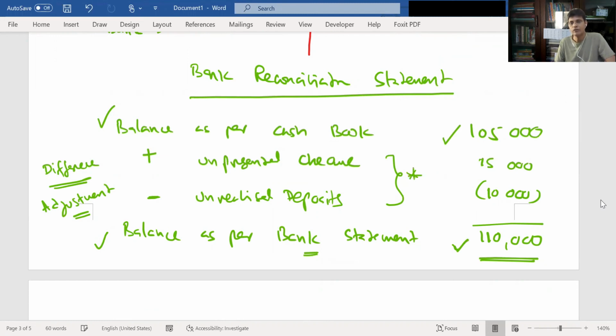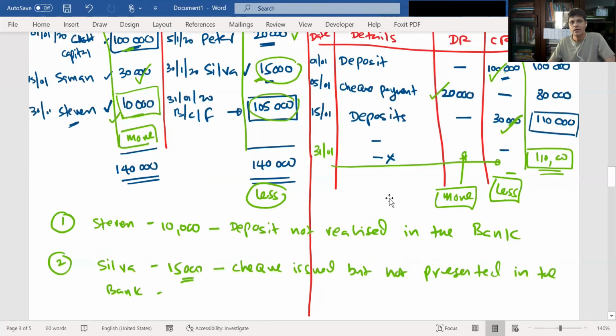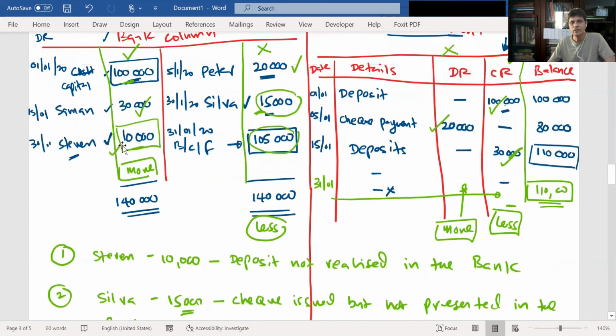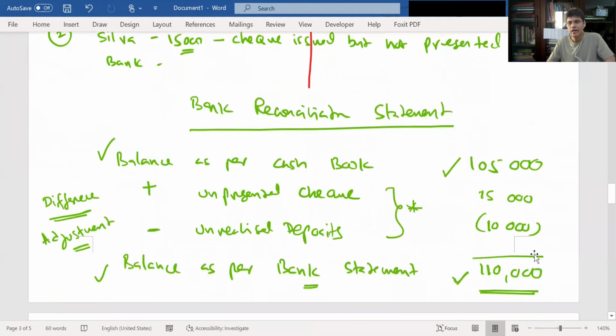There are two differences, right? So what were the two differences? We deposited 10,000, but it was not realized in the bank. And the other one, we issued a check for 15,000, but it was not presented to the bank. So that's what we have adjusted.